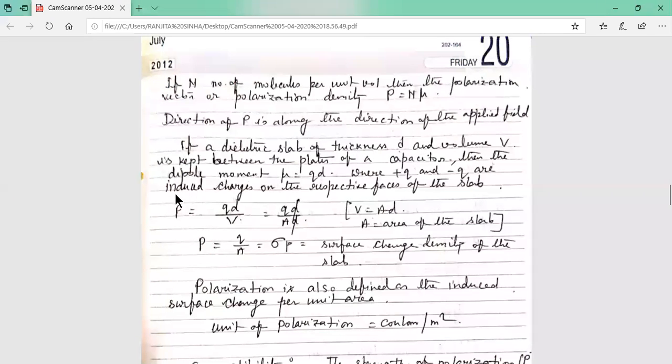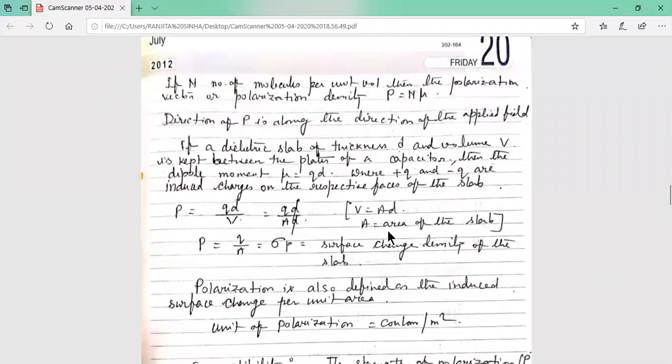Now you know polarization vector or polarization density is equal to dipole moment induced per unit volume. So it is mu by V, and what is the value of mu? That is equal to qd. So it is qd by V. Here qd remains the same in the numerator, and in the denominator V is the volume of that dielectric slab. So what is the volume of the dielectric slab?